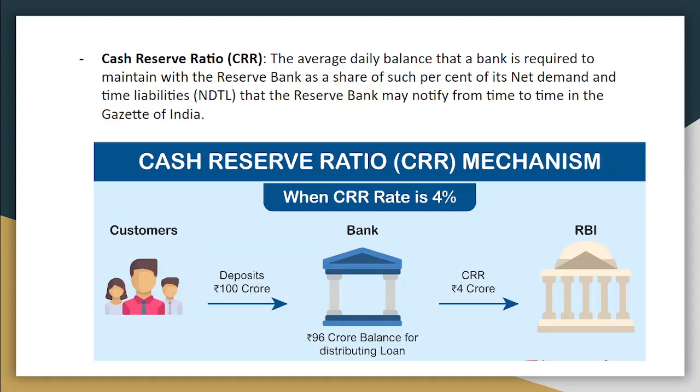So let's say if a consumer has deposited 100 crore in the bank, the bank has to put some amount with the RBI. If the CRR percentage is 4%, we can say that the bank has to keep 4 crore with RBI, and the remaining 96 crore will be the balance with the bank to distribute as loans.